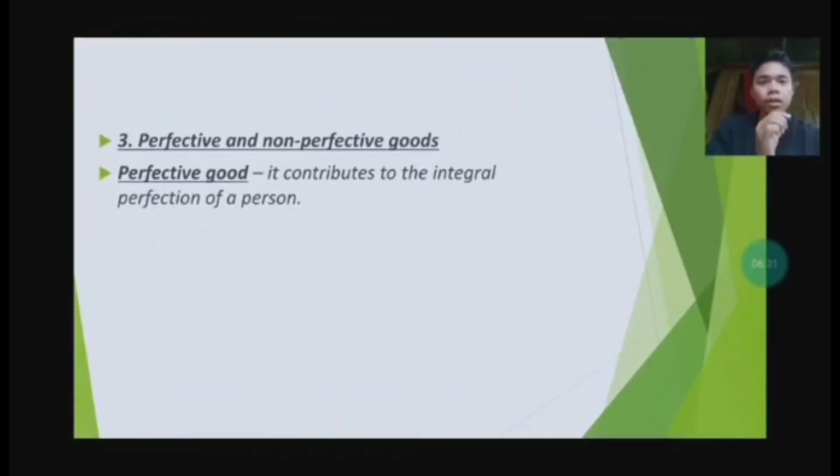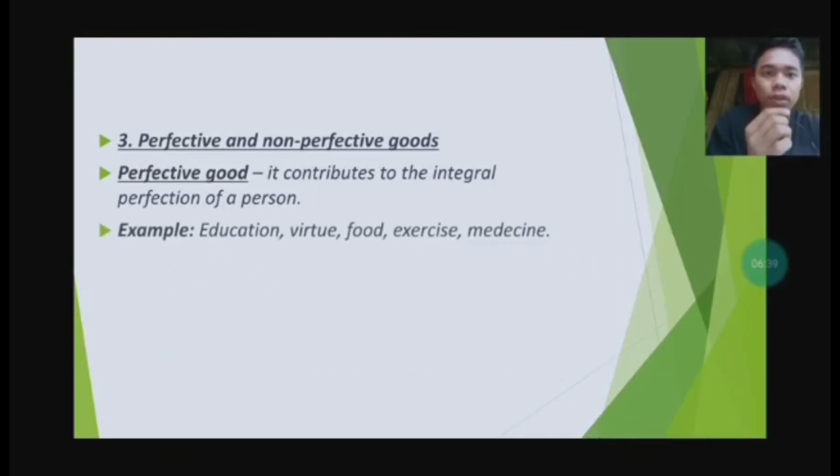Then the third is perfective and non-perfective goods. When we see perfective goods, perfective good contributes to the integral perfection of a person. So examples are what is important or necessary, what is valuable to our life. Example is education.